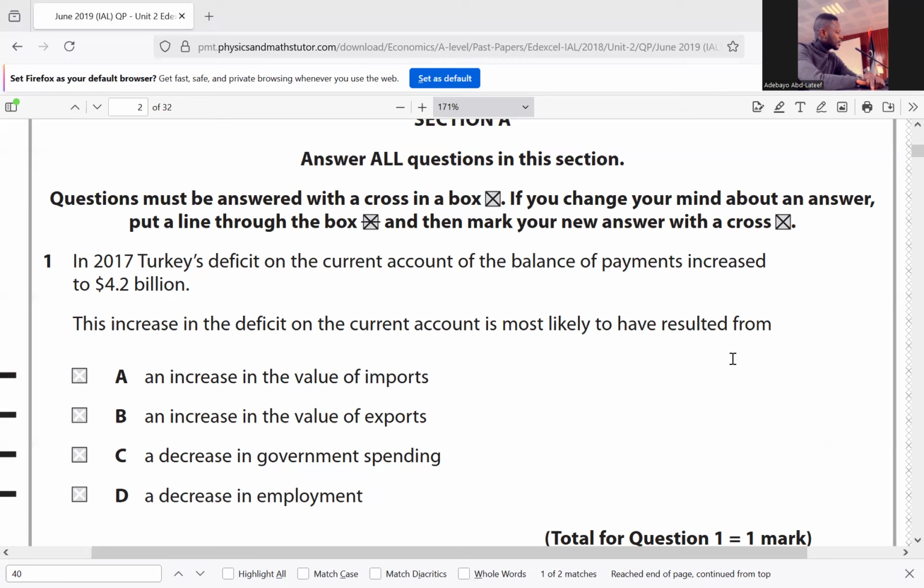And D, a decrease in employment. A deficit in current account will mean that importation increases. Importation would have increased because aggregate demand within the economy is increasing, and as a result of that, income level would have increased. So it is not a decrease in employment. A decrease in employment would reduce income level, which will reduce consumption, so it might not be the reason why we have a current account deficit.